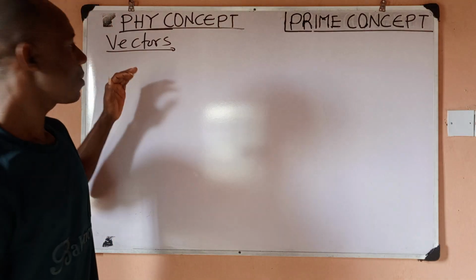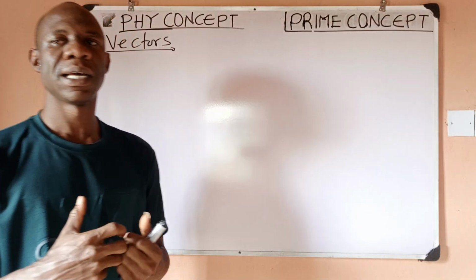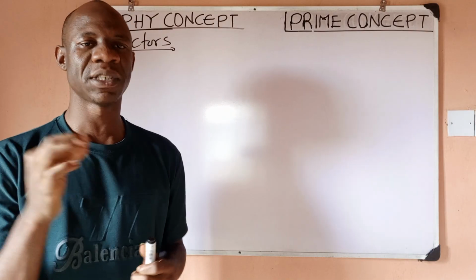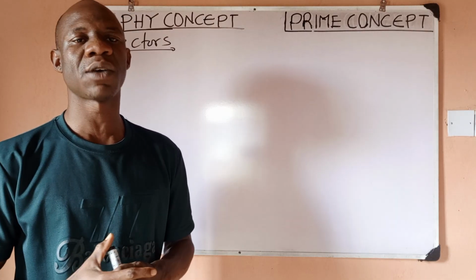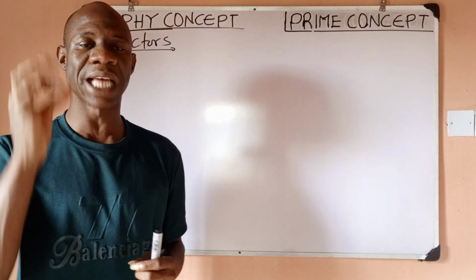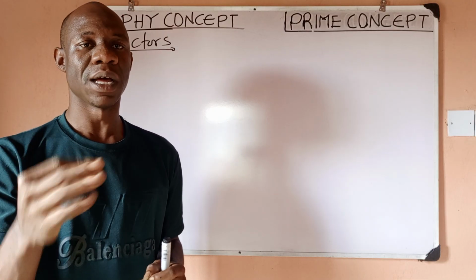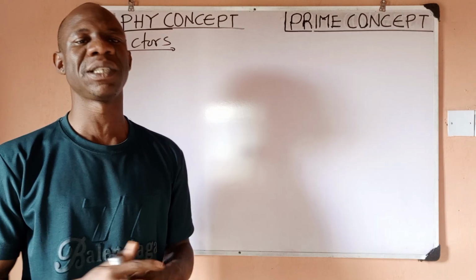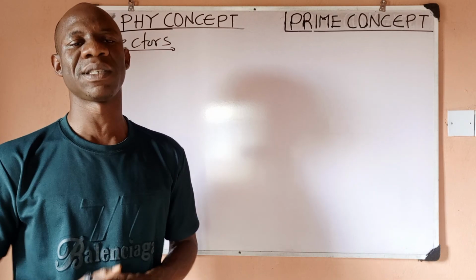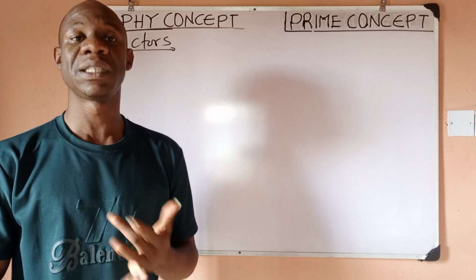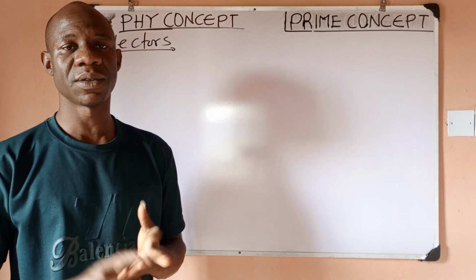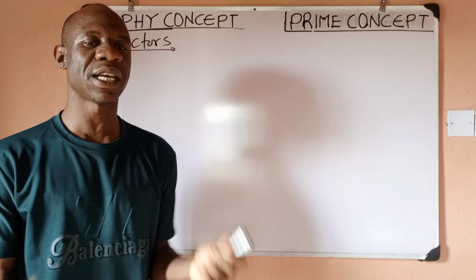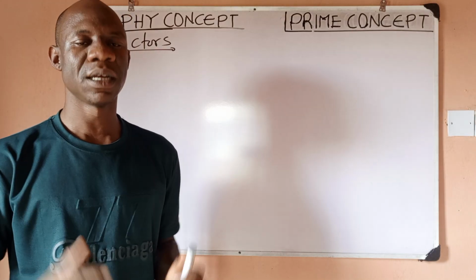Now let's move on. Physical quantities in physics: every kind of quantity you talk about in physics is actually referred to as physical quantities. So what are physical quantities? Physical quantities in physics are quantities that can be measured and then assigned a unit of measurement. So all the quantities you can measure in physics, you refer to them as physical quantities, which would include things like distance, acceleration, velocity, force, momentum, and so on. All these parameters we talk about, they are called physical quantities.